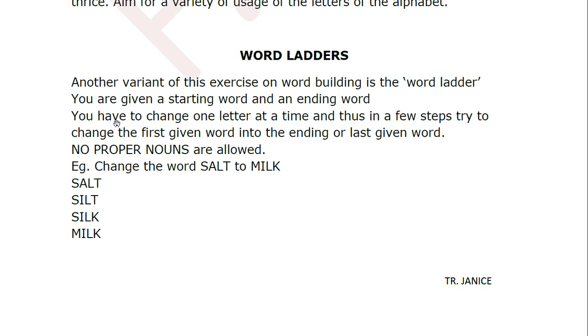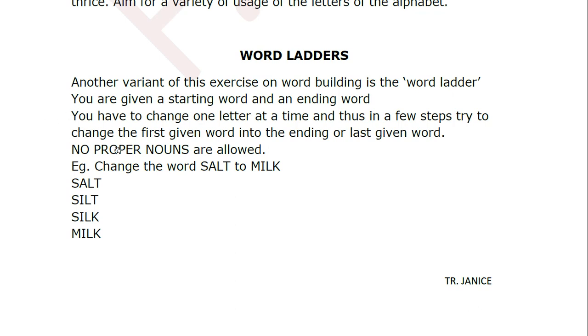Here they will give you two words. One is the first word and one is the last word. Now you have to change the first word into the last word. How are you going to do that? One alphabet at a time, but the words that you write should be meaningful words, not just any alphabet where the words have no meaning. So the words that you're forming should be a proper word. So you have to change one letter at a time, and thus in a few steps try to change the first given word into the ending or the last given word.